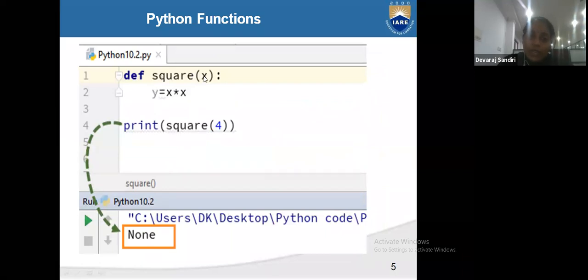Now there is the same problem in the next one. Def square of x, we are declaring y is equal to x into x, then print square of 4. Here also we didn't give any value. This print function is under def, so here we are getting the output None.